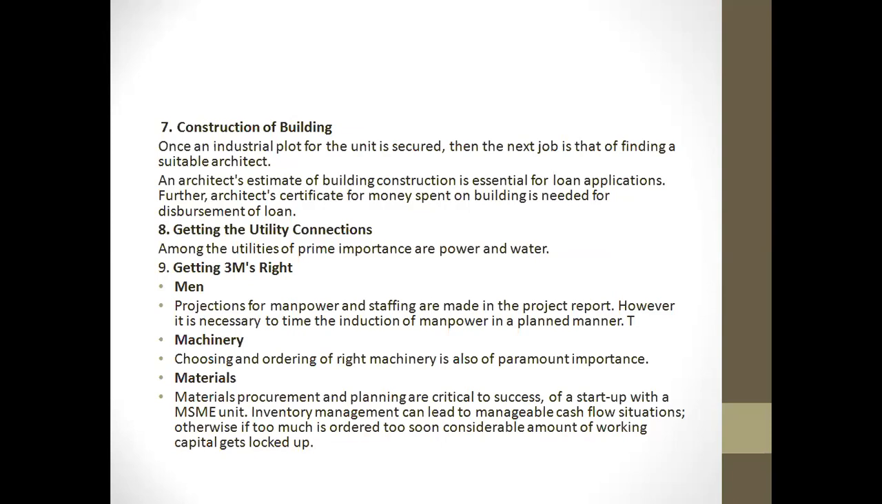Next, the eighth one gives information about getting the utility connections for the unit. Among the utilities, those of prime importance are power and water. In many cases, getting the power connection causes a delay in setting up a plant. Therefore, it is imperative to commence work on these aspects early with vigilant follow-up. For power connections, an application needs to be made to the State Electricity Board.